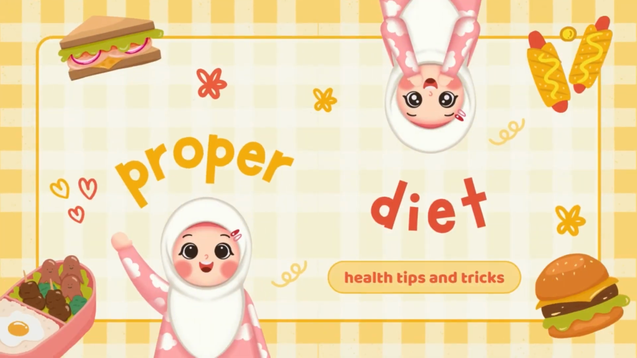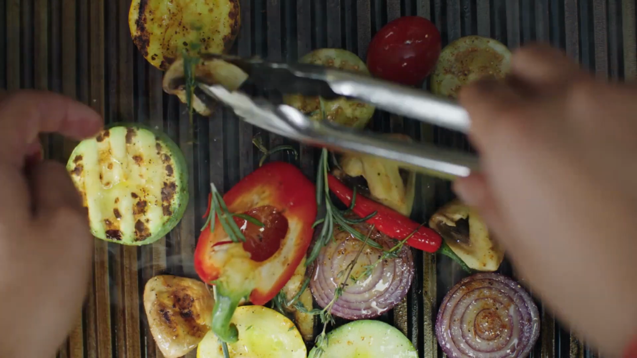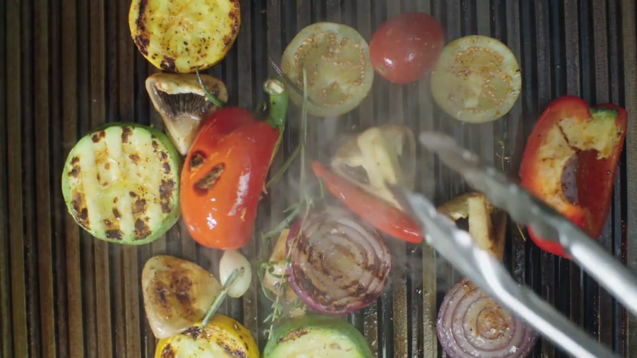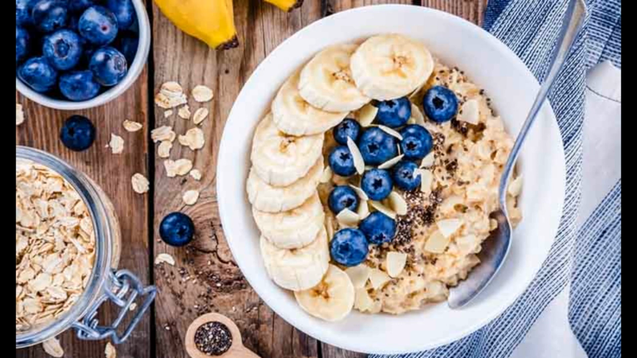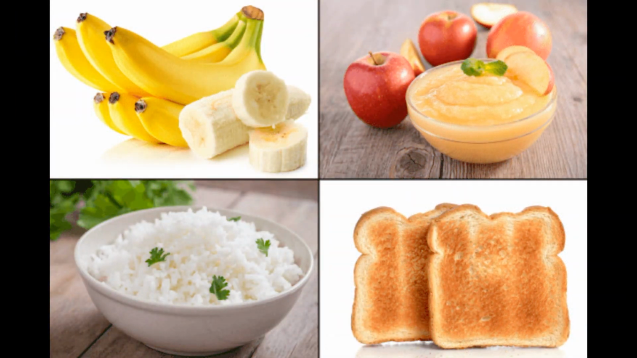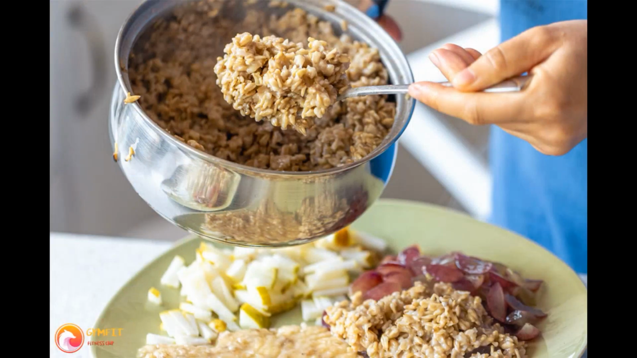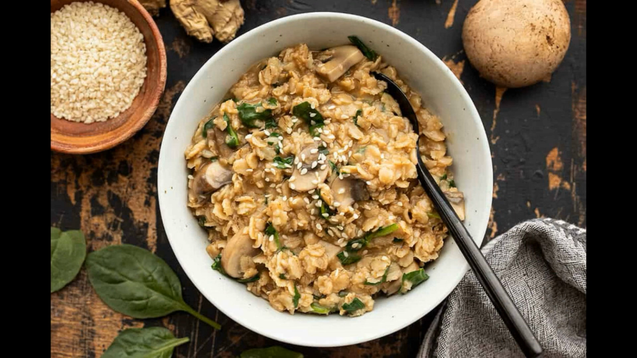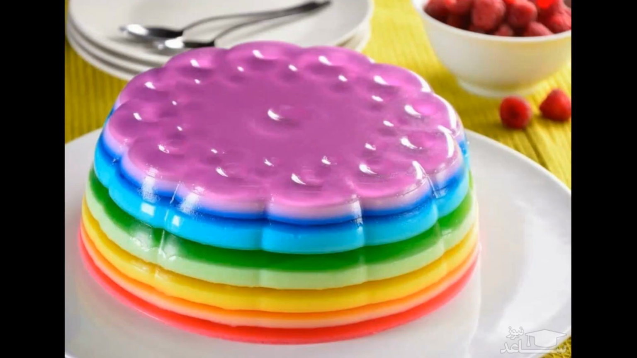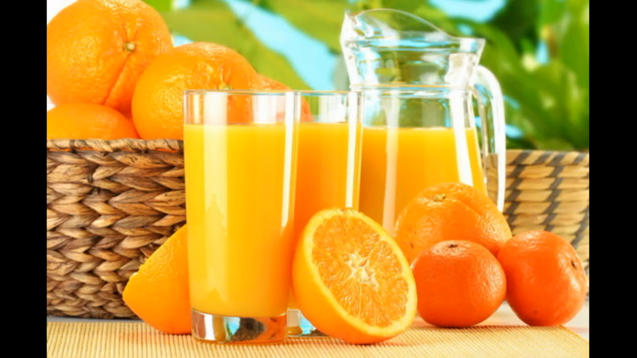Have a proper diet. One of the effective home remedies for flu is paying attention to diet. Eating soft, low-calorie, low-fiber, cooked foods is the best diet. BRAT diet: bananas, rice, apple puree, toast, crackers, baked cereal, oats and cream of wheat, gelatin, boiled potato, grilled or boiled chicken, sweet orange juice.